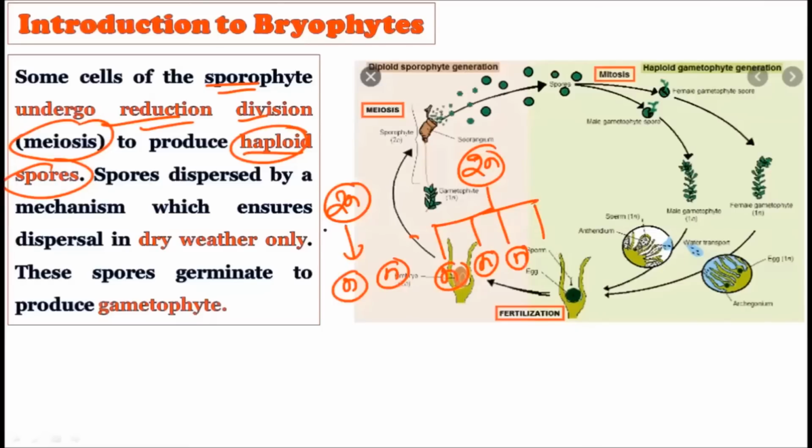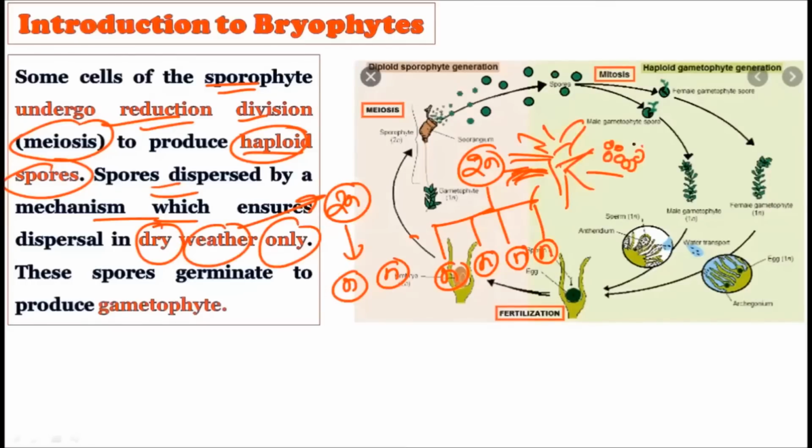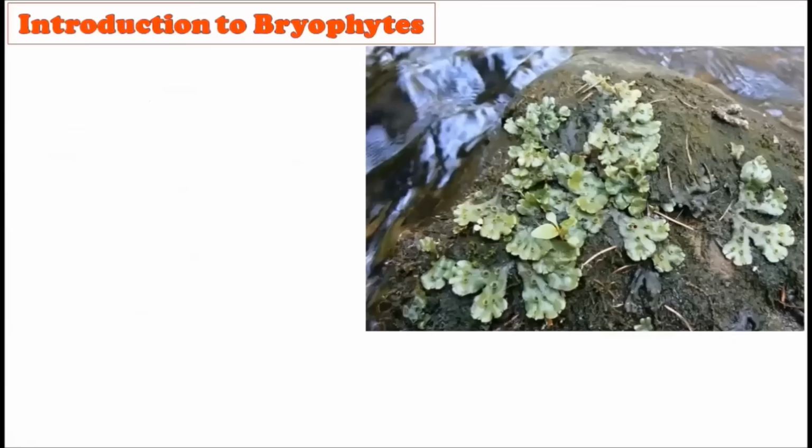So the haploid spores are created, and these spores are dispersed by a mechanism which ensures dispersal in the dry weather only, of course. And these liberated spores later germinate to create the gametophyte. So this is how the gametophyte and the sporophytic generation alternate with each other. The gametophyte produces the gametes, and the sporophyte produces the spores. The gametophyte produces the haploid male gamete and the female gamete, antheridia and archegonia, and the sporophyte produces the haploid spores, which convert into the gametophyte.